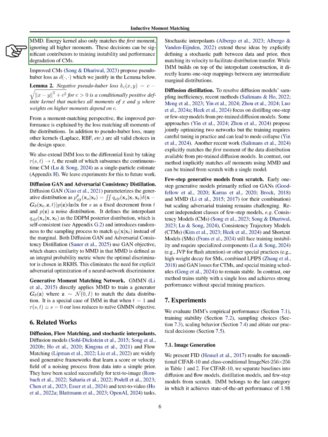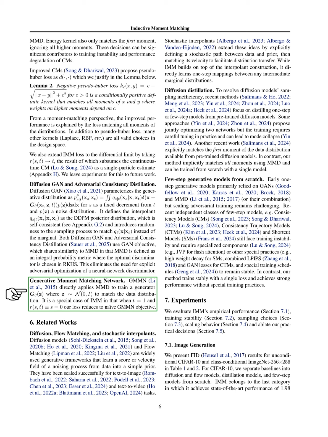This loss matches all moments of the distributions, enhancing performance. We also explore other valid kernel choices and extend the IMM loss to a continuous limit, which we plan to investigate further in future work. Next, we discuss diffusion GAN and adversarial consistency distillation, where diffusion GAN defines a generative distribution that incorporates randomness to improve sampling. Both methods utilize a GAN objective, which is similar to MMD, allowing us to avoid explicit adversarial training.